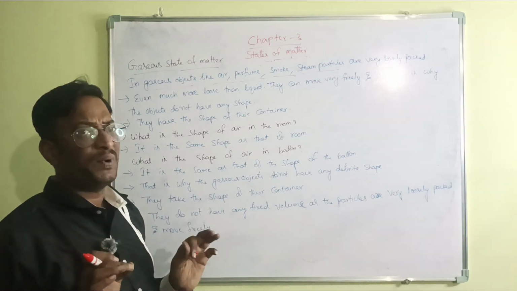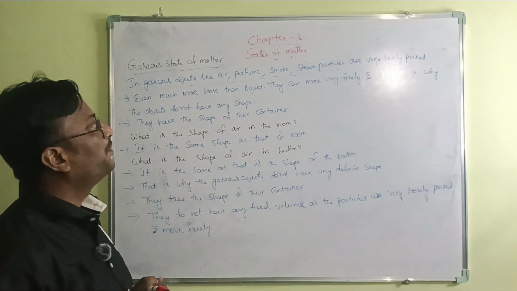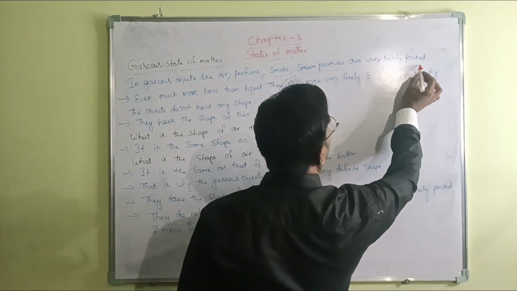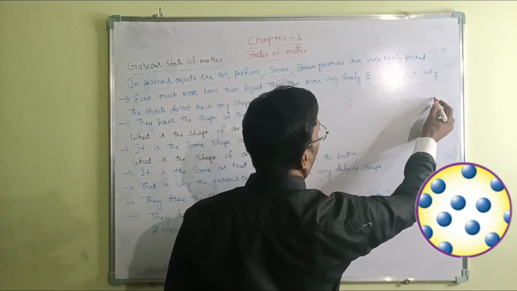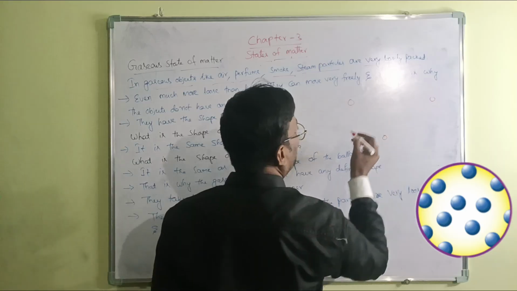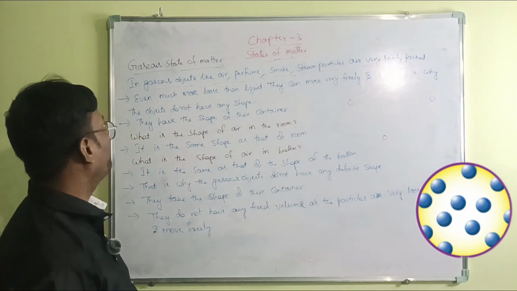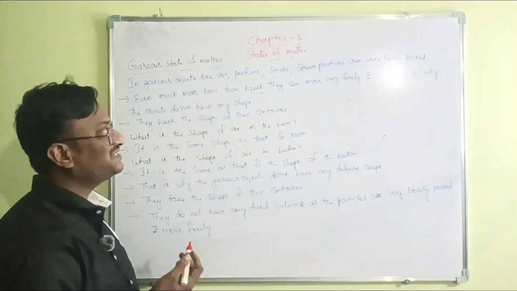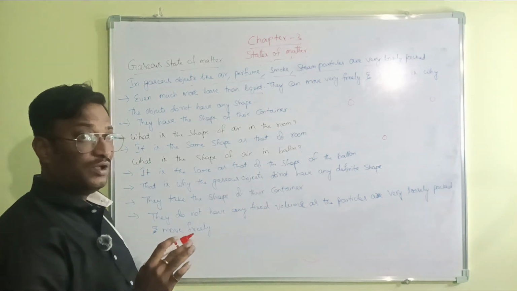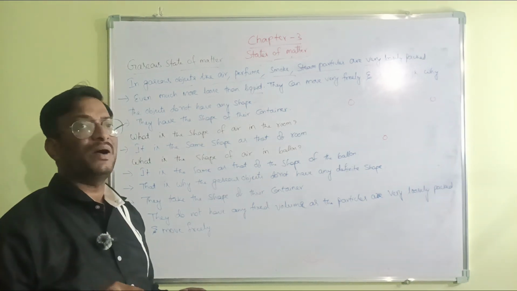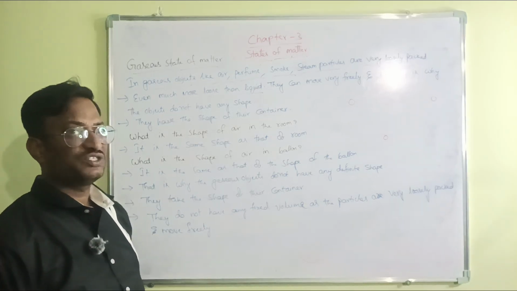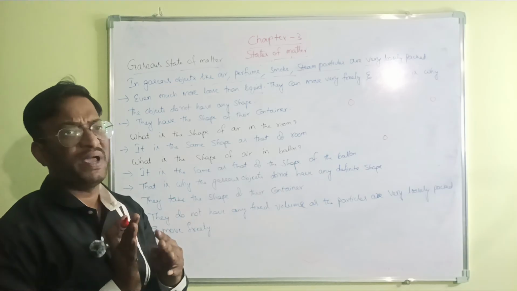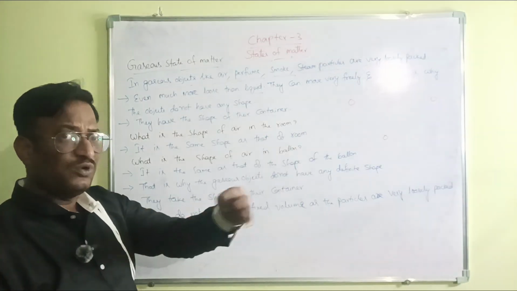They are very loosely packed, even more loosely than liquid. Solids are very tightly packed, liquids are somewhat loosely packed, and gases are very loosely packed.